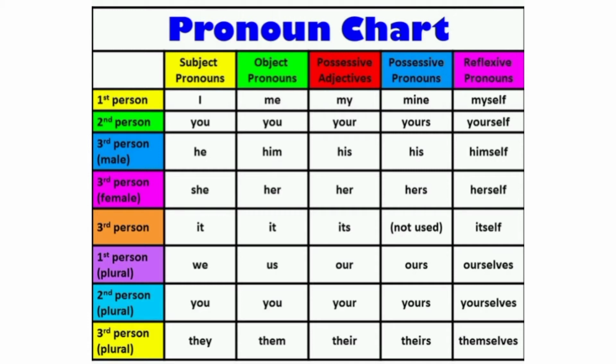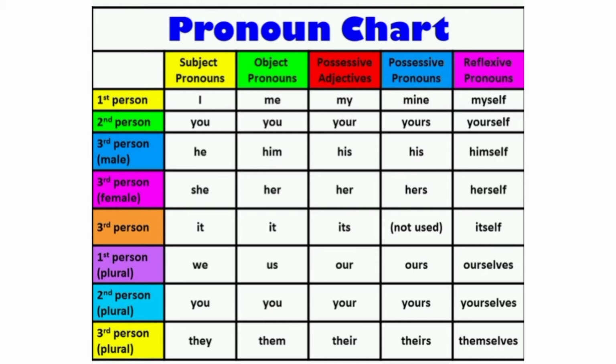Okay, let me see here. See this: in first person, subject pronoun you have to use I, object pronoun me, possessive adjective my, possessive pronoun mine, reflexive pronoun myself. You have to use this one. In second person, you, yours, yourself. Reflexive means you have to use self. In the last one you have to use self: yourself, myself, himself. You have to use it like that.